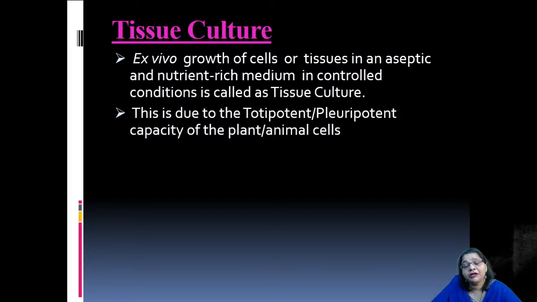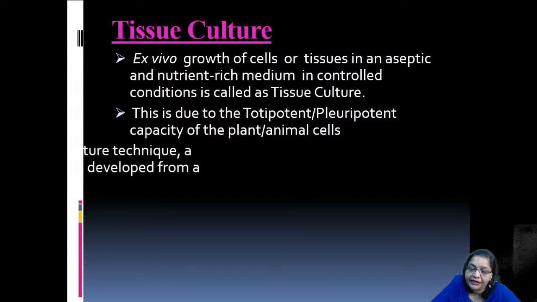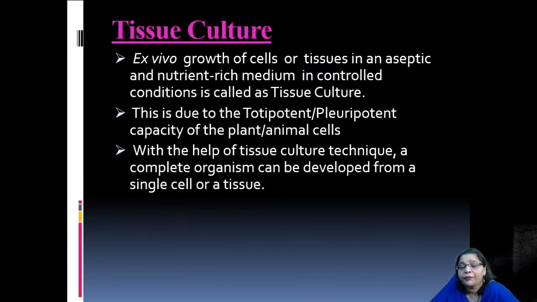Now, this tissue culture process was possible, and is possible, due to the totipotent or the pluripotent capacity of the plant or the animal cells, right? Now, what is this totipotent and pluripotent capacity? Totipotent capacity is the total potential, total capacity to develop into a new whole organism. Now, this capacity is present in the cells.